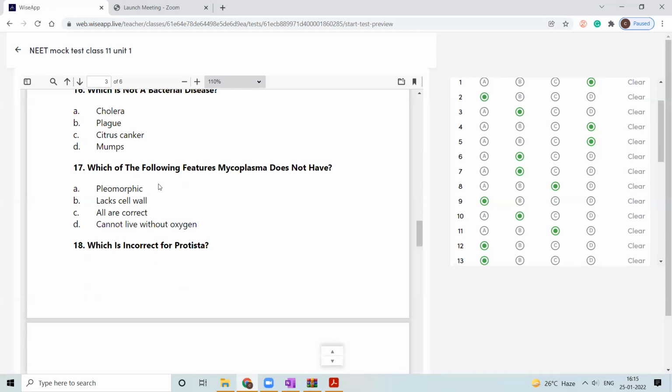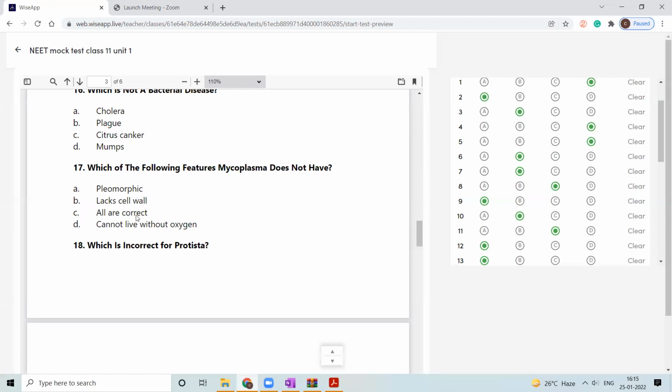It is also pleomorphic. If the cell wall is absent, it will change its shape, right? Pleomorphic means possessing different shapes, a variety of shapes. Morphic is something related to morphology. Pleo is many, plural. So pleomorphic means possessing different shapes. So this is not the answer, because with lack of cell wall, it may possess different shapes. Lack of cell wall is also a character possessed by Mycoplasma.